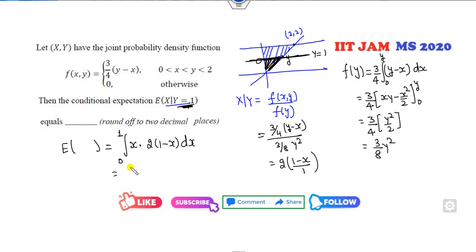Now how can you solve? 2 is outside, it's x. Integration of x is x square over 2. Integration of x square is x cube over 3 from 0 to 1. So this is 2 into 1 over 6. So that means 1 over 3 is my right answer of this problem.